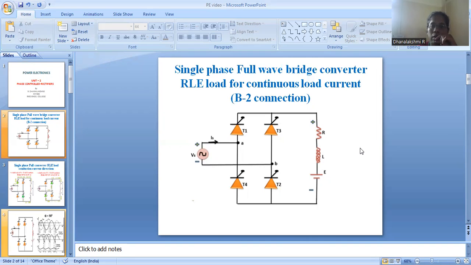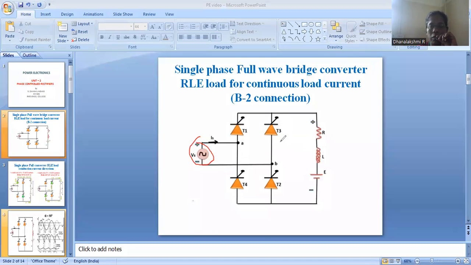So here is the circuit diagram for a single phase full bridge converter, where the load connected is an RLE load. As we know, in a single phase full bridge converter, we will have two legs and four switches, T1, T2, T3, T4. The input side is our AC source, and at the load side we have to get DC, a unidirectional quantity.